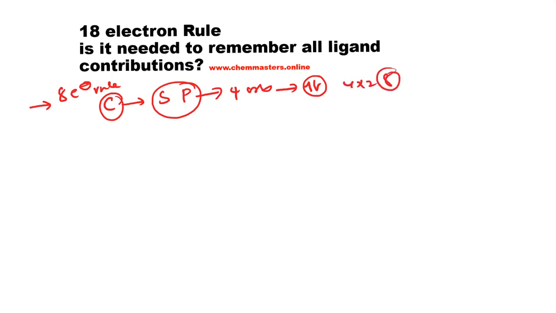That means the carbon center can be saturated with 8 valency electrons around it. Okay, and it will become stable, right?